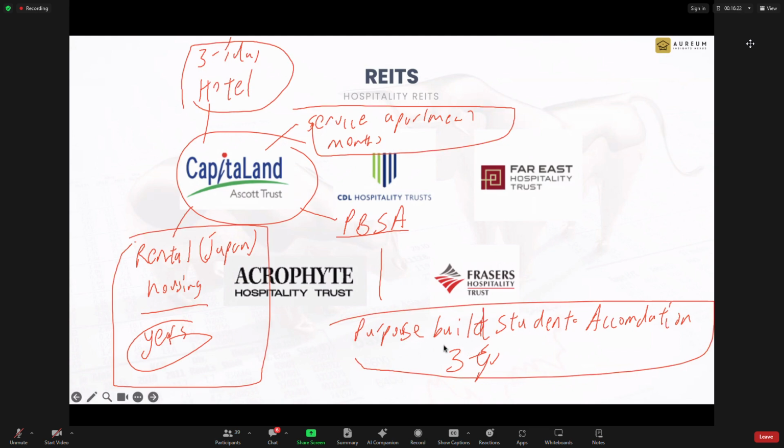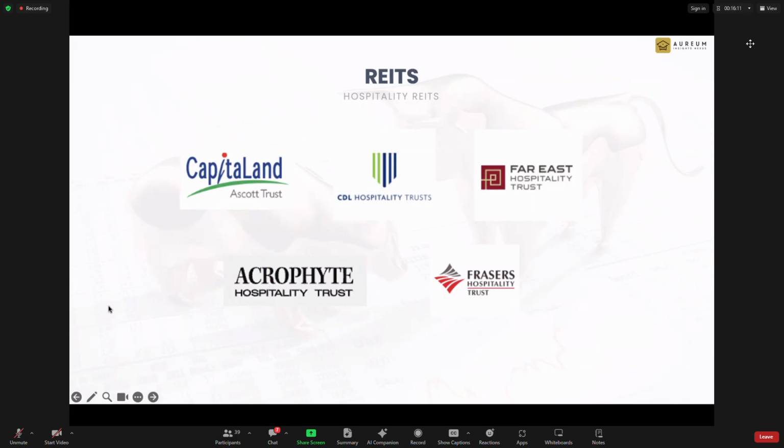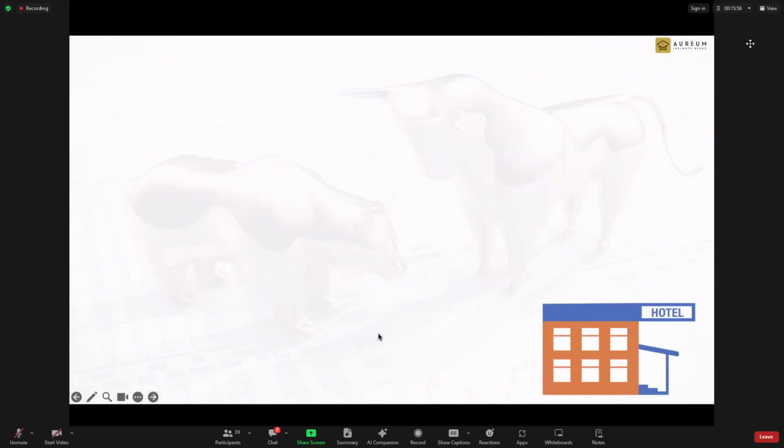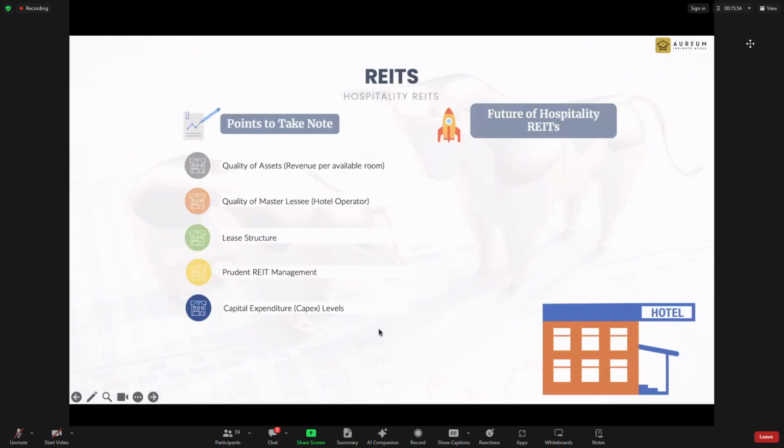So CapitaLand Ascott Trust has all four assets. The rest don't have them. One of the key reasons is size. But ultimately, if you ask me, should I buy CapitaLand Ascott Trust? I think the stability is still not there yet. To me, it's for good tactical allocation rather than a long-term allocation at this juncture. So that is my take on the hospitality trusts.